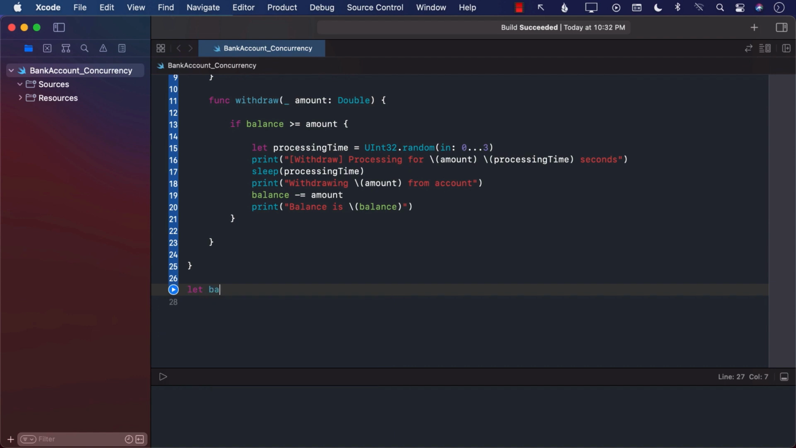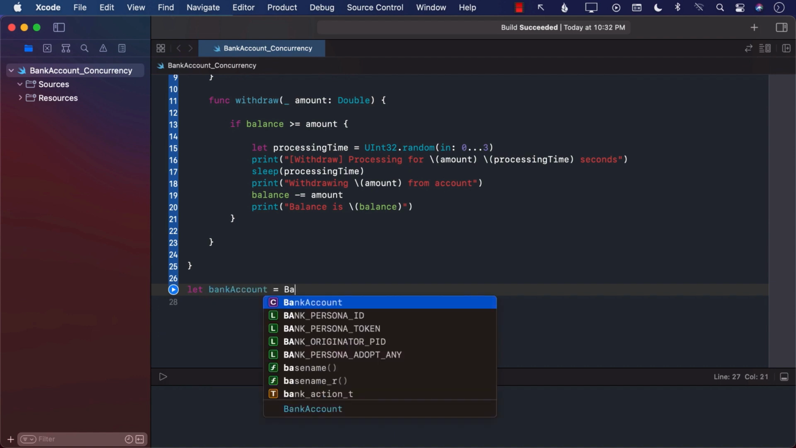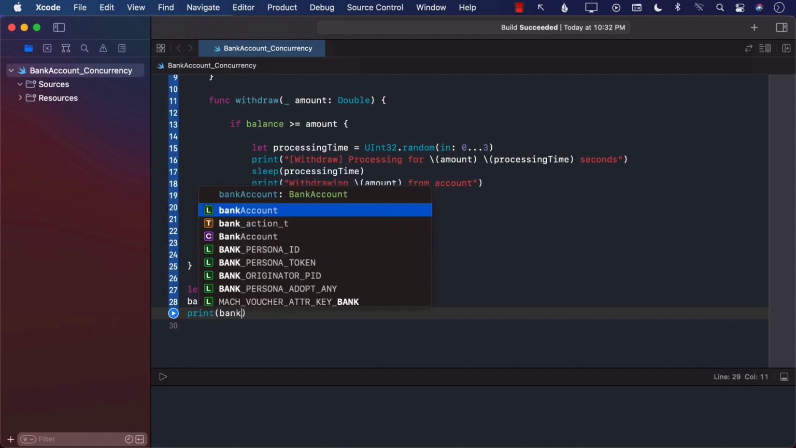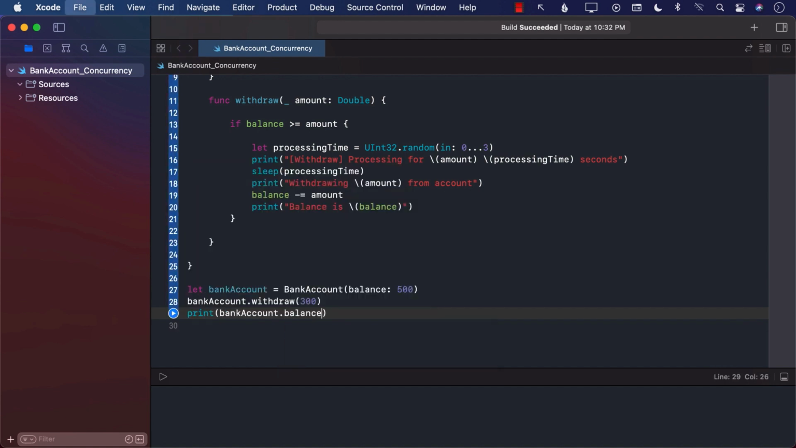I'm going to create a bank account, which will be of type BankAccount. I can pass an initial balance, let's say 500. Perfect. And now I can withdraw, let's say 300. If I try to print bankAccount.balance, what do you think it's going to print out? Keeping in mind that when we created the bank account, it was $500 and we withdrew $300. Let's run the application.